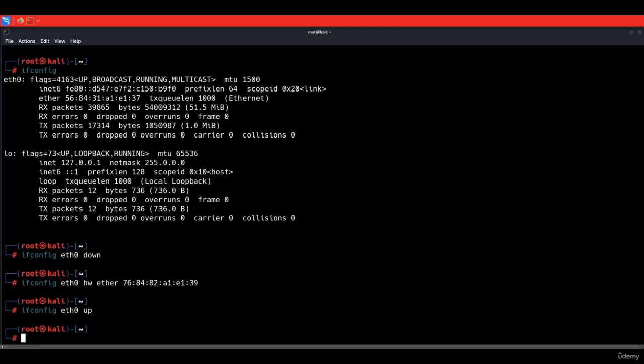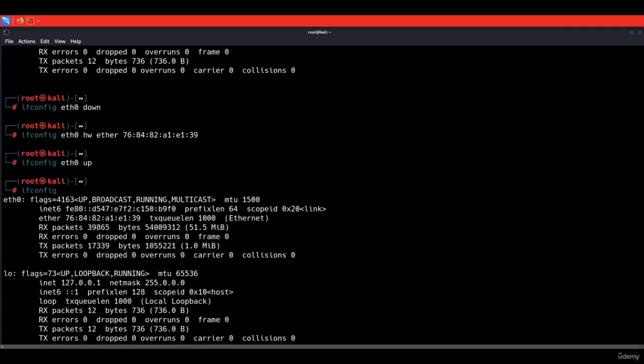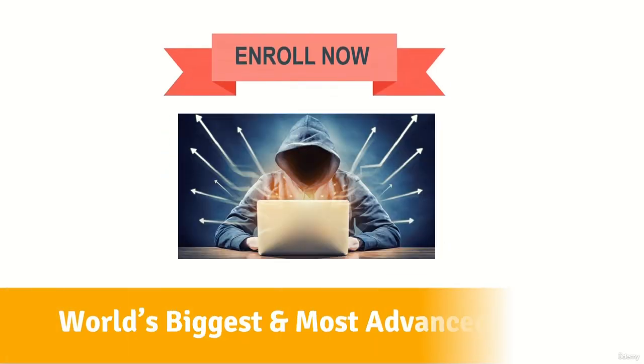And if we see the MAC address by typing ifconfig, now we can see the MAC address has been successfully changed. So this is just a brief example of what you will learn from this complete course. We're going to learn much more. So enroll now and learn from the world's biggest and most advanced ethical hacking course.